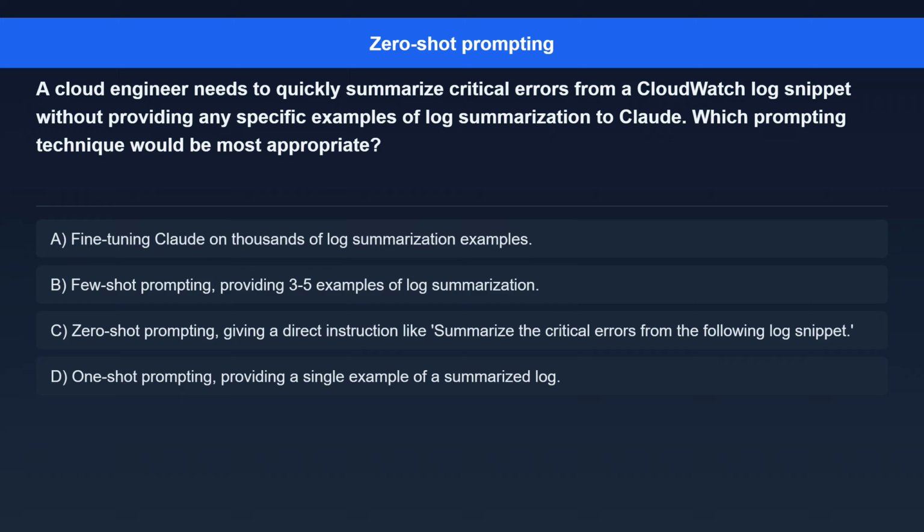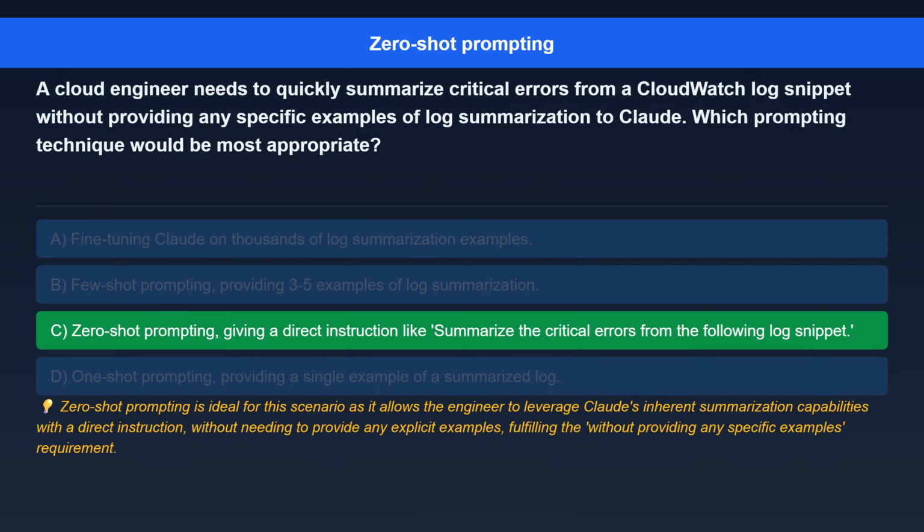Option A. Fine-tuning Claude on thousands of log summarization examples. Option B. Few-shot prompting, providing 3 to 5 examples of log summarization. Option C. Zero-shot prompting, giving a direct instruction like, summarize the critical errors from the following log snippet. Option D. One-shot prompting, providing a single example of a summarized log.